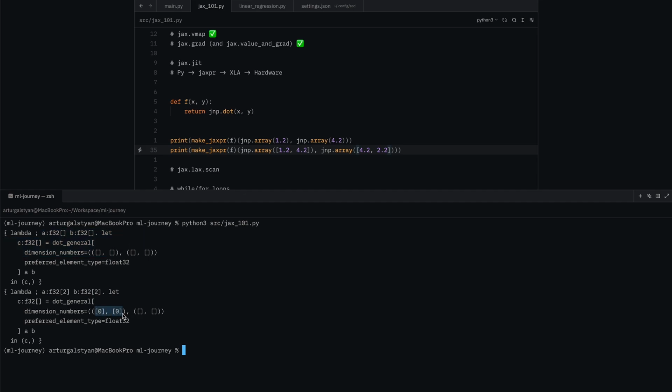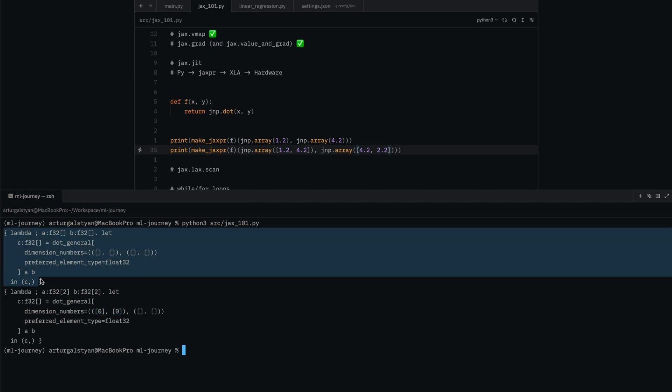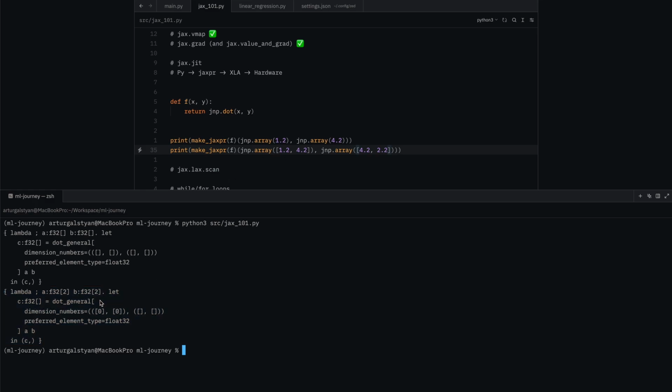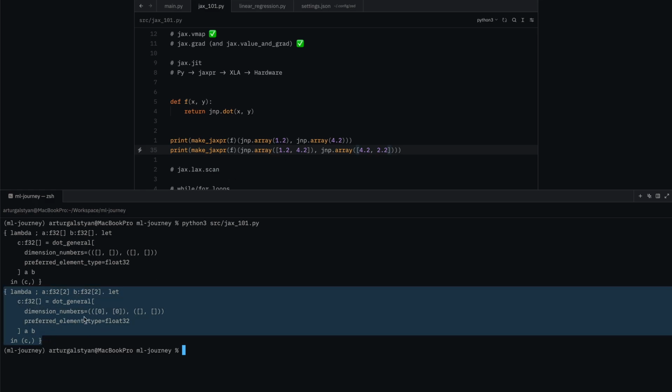And what we learn from this is that each of these JAX expressions gets compiled to a different function. And this also goes back to our JIT operation we had earlier, where the function got recompiled when we changed the input shapes. And now we can see why, because since the input shape changed here, the JAX expression changed, which meant that JAX had to recompile this function. So it's important when you work with jax.jit that you make sure that whatever function you are compiling has static inputs and you don't call it with any other input shape, because that will recompile your function, and it's generally not what you want.